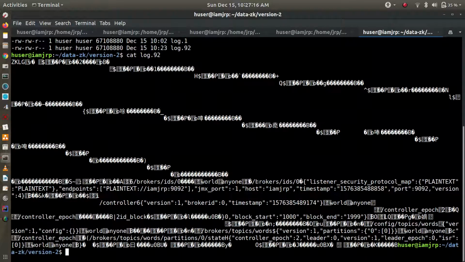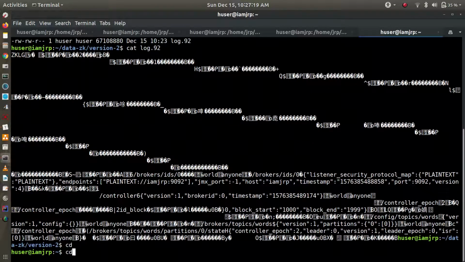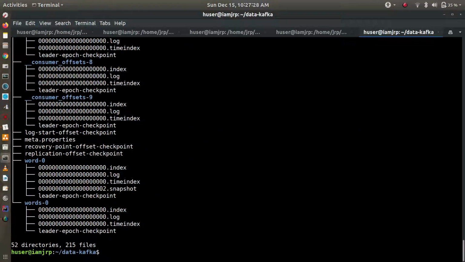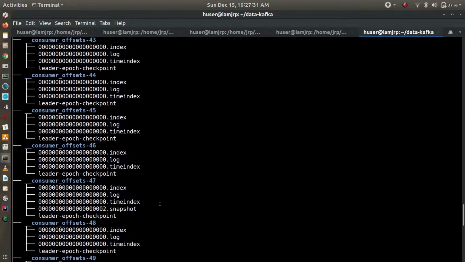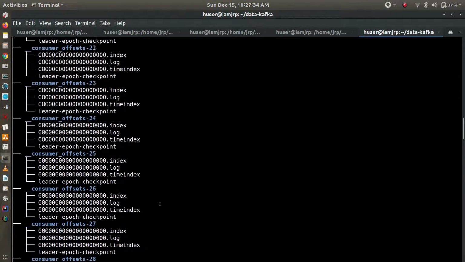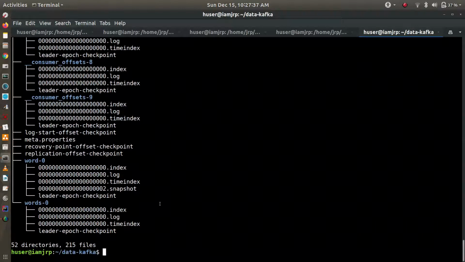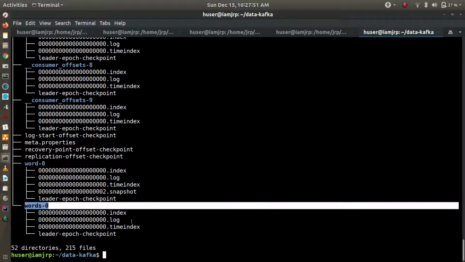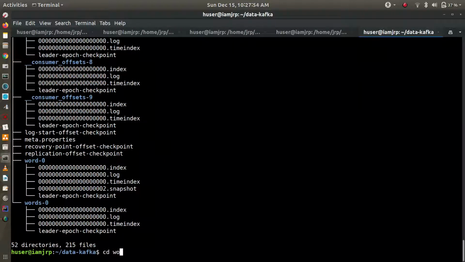And similarly, if you go to data hyphen Kafka, we clear it. You can see there are multiple consumer offsets, because this is an inbuilt Kafka topic where Kafka stores its metadata information, and for each topic there will be one directory. You can see wars 0, that is the topic name and the partition, topic hyphen partition. So let's go into that wars hyphen 0.